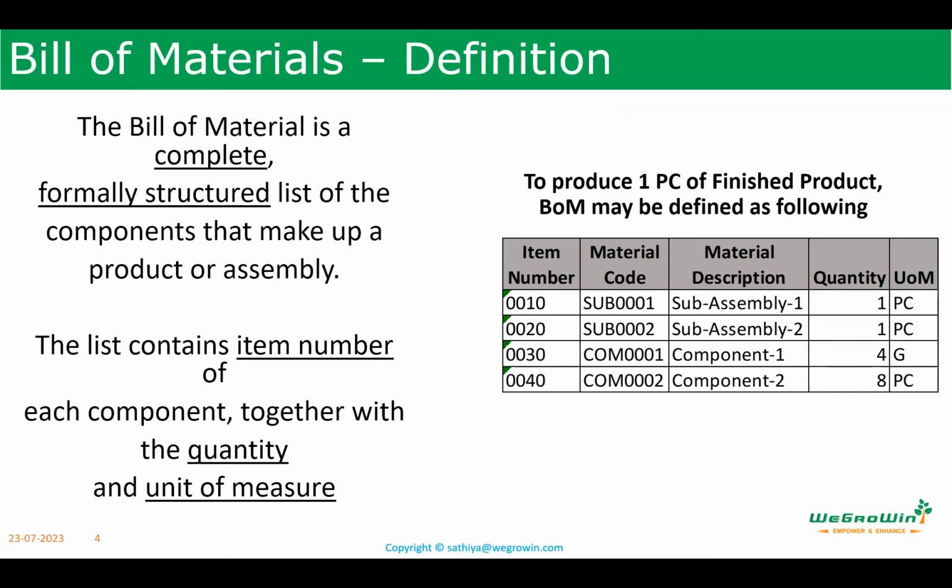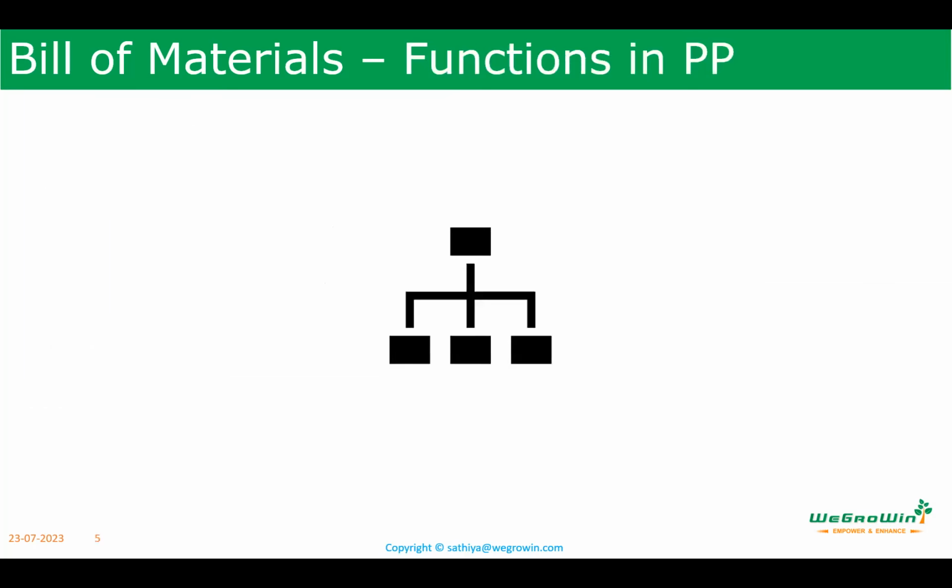Here we have the component list showing subassembly 1, one number, subassembly 2, one piece, like that. This is to produce what? This is to produce one piece of finished product. That is the basic quantity, that is called base quantity. So whenever we create bill of material, we should always refer the base quantity. That is, to produce how much quantity this bill of material is applicable. Okay, so that is one thing which you have to keep in mind. Base quantity. We will see them.